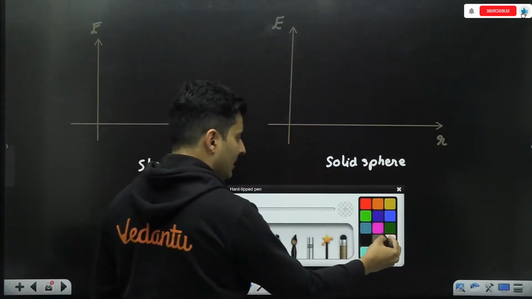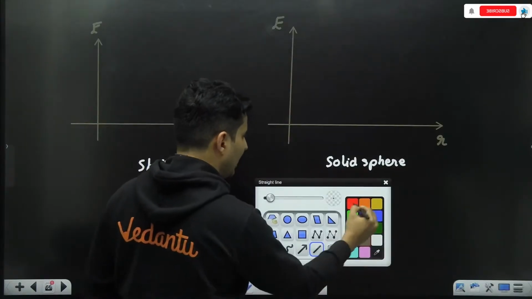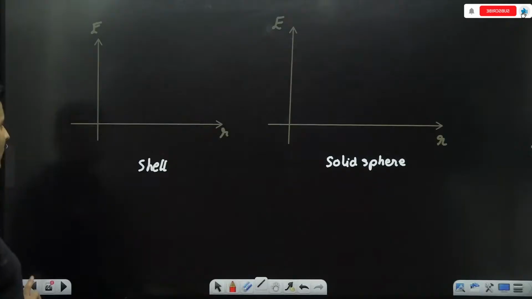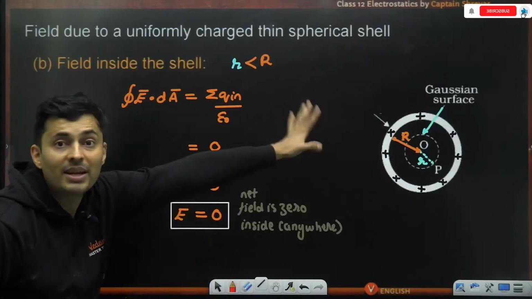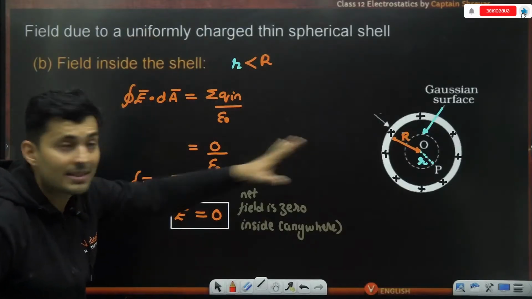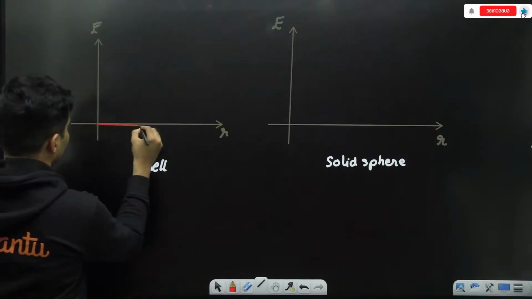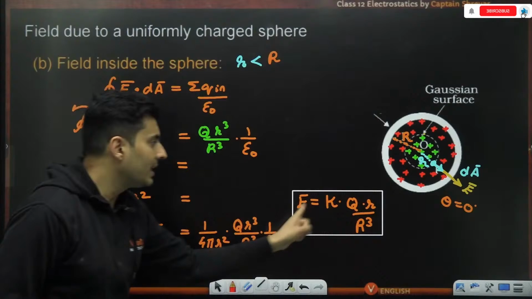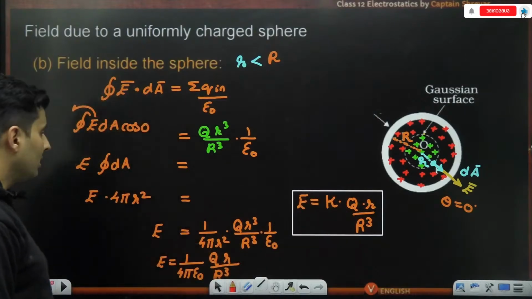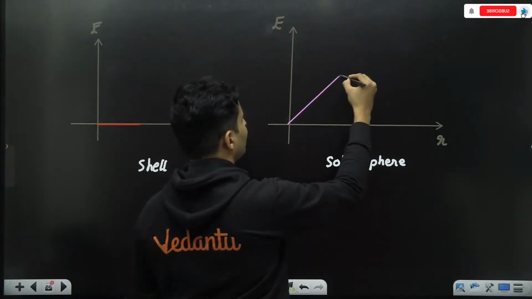Outside everything is same, but when you are inside, how things change. For a shell, I just told you, when you consider a shell, electric field is zero everywhere. For a shell, inside everywhere the field is going to be zero. So this graph will be just flat. But for a solid sphere, it is proportional to r. For a solid sphere, it is just proportional to r. So it will just go like this.